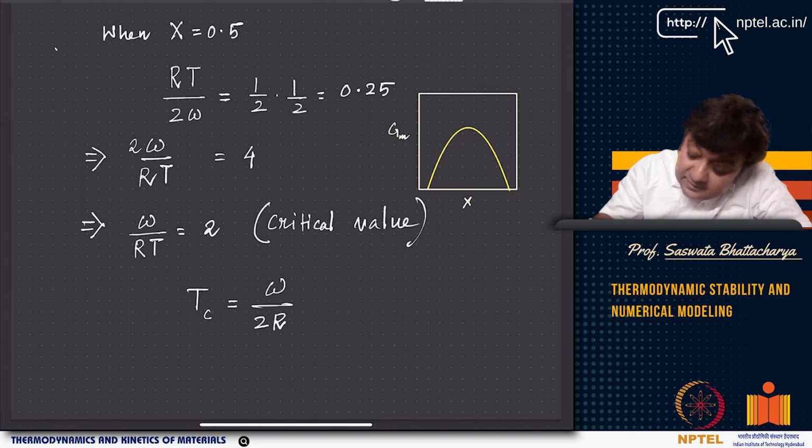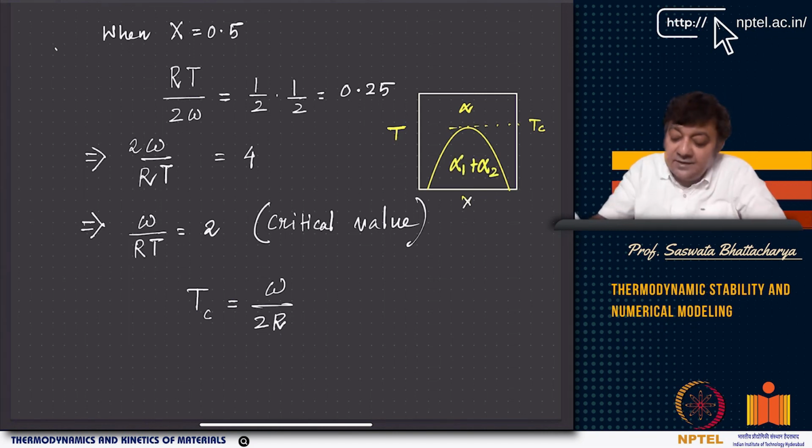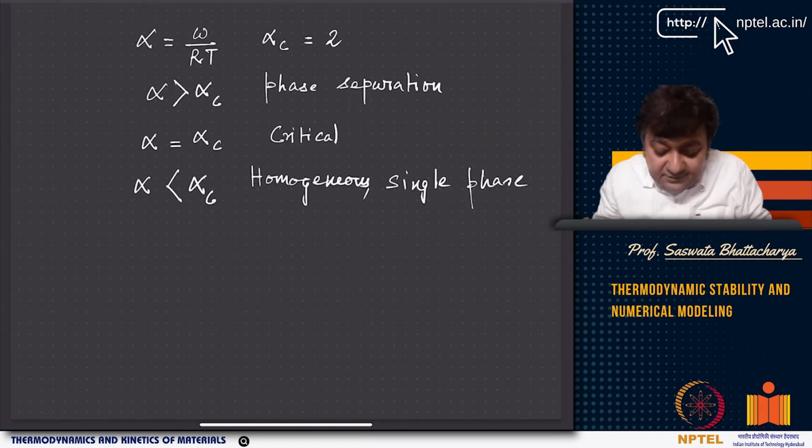Sorry, this is not G, this is basically the phase diagram. So this is T and this is X, and this point is Tc. Now above Tc you have alpha, below Tc you have alpha 1 plus alpha 2.